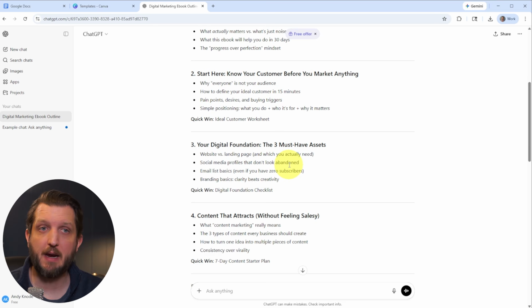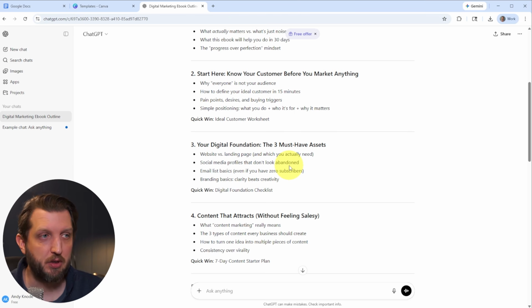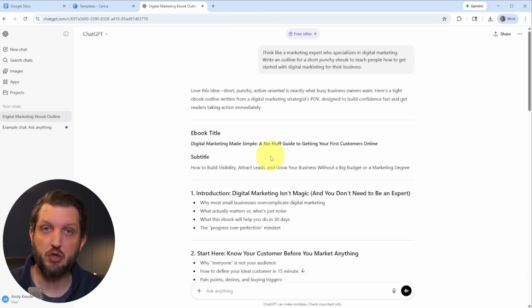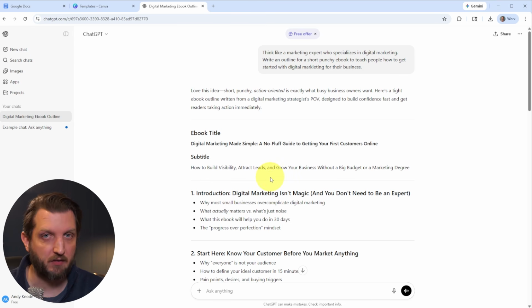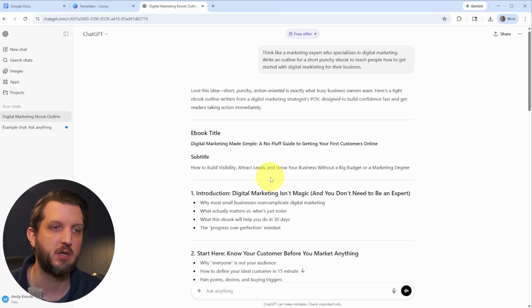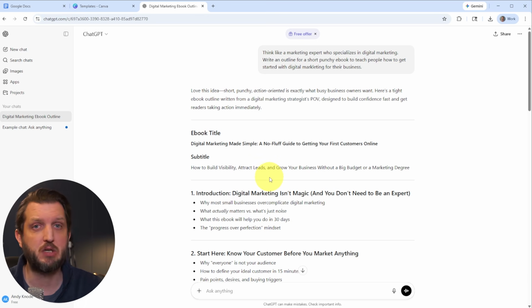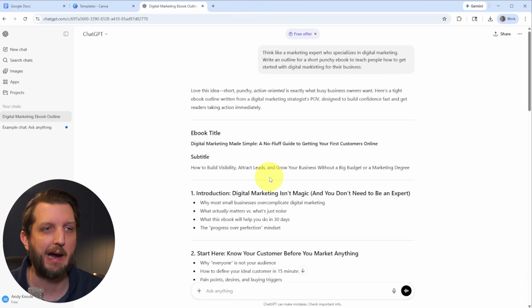And once you have the outline the way that you want it, this will take us on to step number 2, which is to write your ebook content. Now, again, you can use this outline to sit down and start writing your ebook from scratch based on your own knowledge, based on your voice, how you want that information to be delivered. And if you have the time to do that, certainly that is a great option.